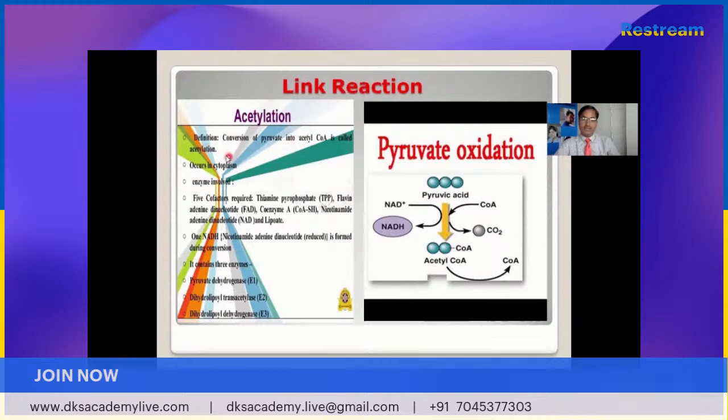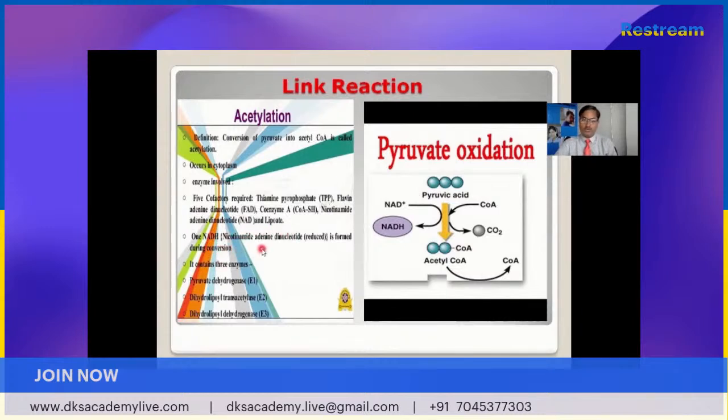What is the definition of link reaction? Conversion of pyruvic acid into acetyl coenzyme A is called acetylation. It occurs in the cytoplasm, and the enzyme involved in the acetylation requires 5 cofactors: thiamine pyrophosphate, flavin adenine dinucleotide, coenzyme A, nicotinamide adenine dinucleotide, and lipoate enzyme.